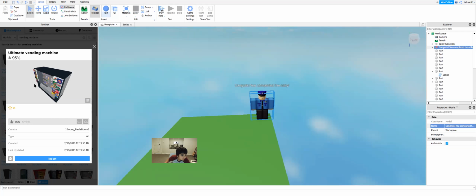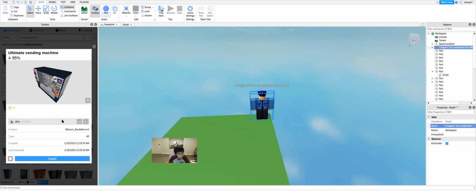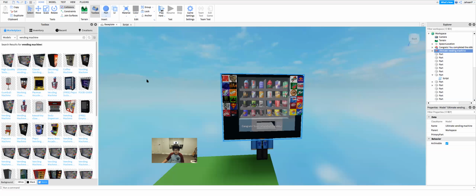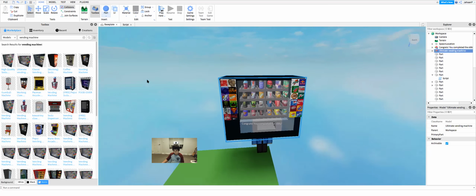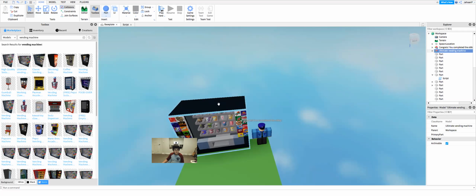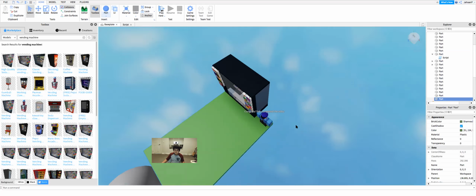Is it the correct one? Yep. So it's ultimate vending machine. This is the one, ultimate vending machine, and it's by One Boom Bada Boom 1. So what we'll do is we'll insert that.